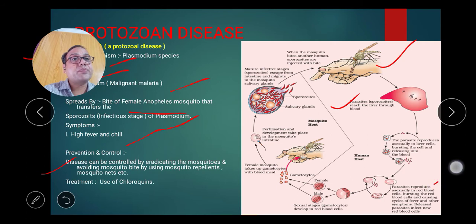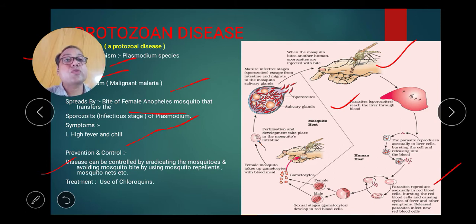The parasite reproduces asexually in the red blood cell, and when these parasites come out from the blood cell, hemozoin particles are released from the blood cell. These are toxic compounds, and they are the main cause of the fever in malaria. Now the infective stage again transfers to the liver or the blood cell, and if another mosquito bites that patient,